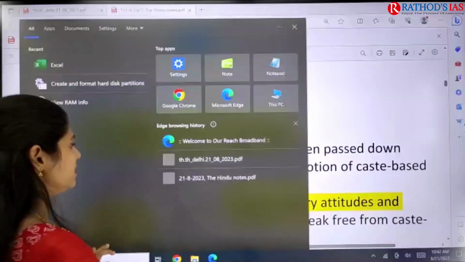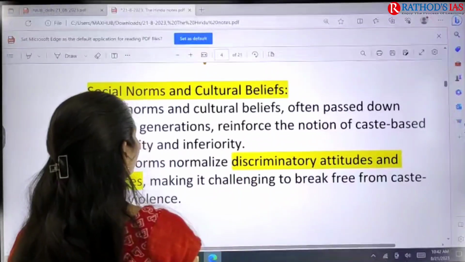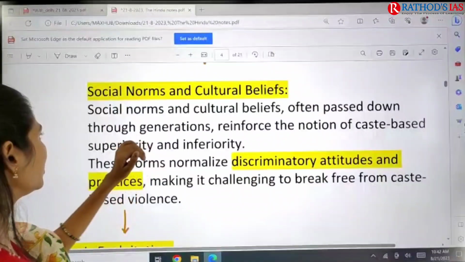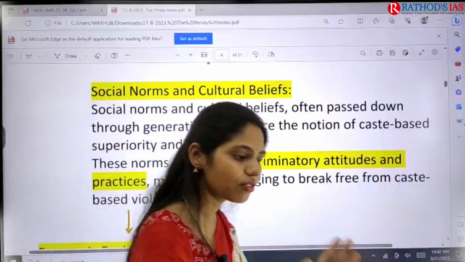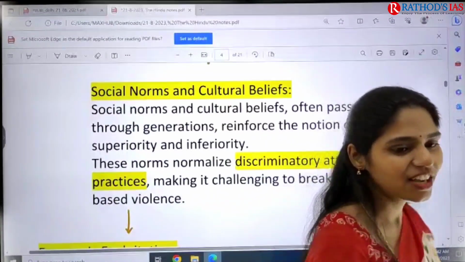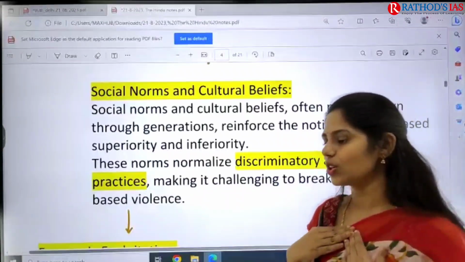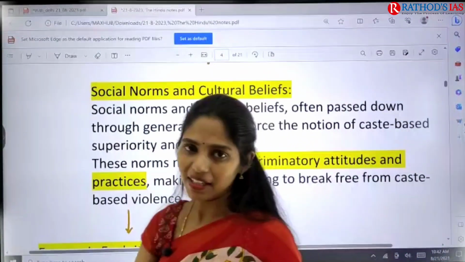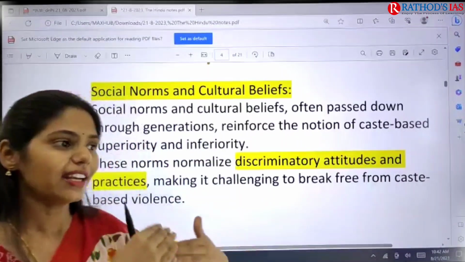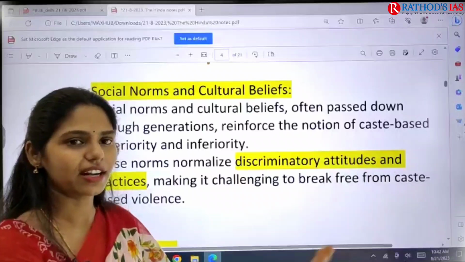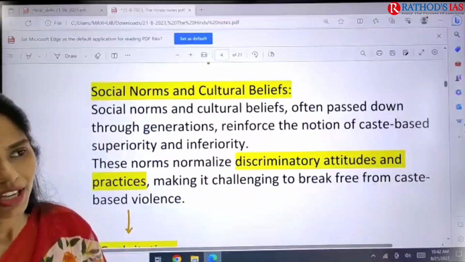The next one is social norms and cultural beliefs. They are passed down from one generation to another. If I belong to a particular caste, my kids will also belong to the same caste, and even my grandsons and granddaughters.